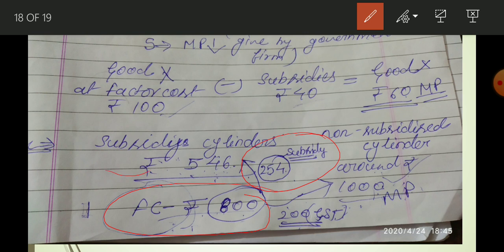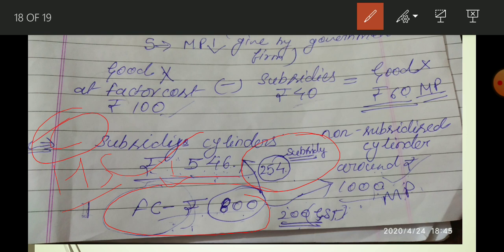That is why we are getting the cylinder at the rate of 546, because this subsidy is going to reduce the price. But it is available only for the household sector, that is, only for consumers. For business purposes these cylinders are not available.